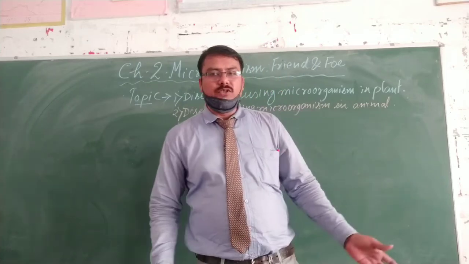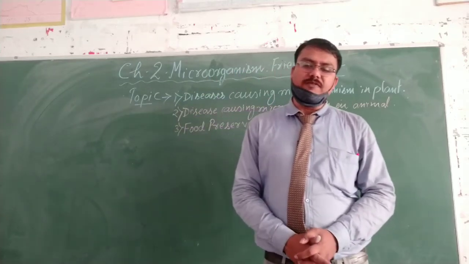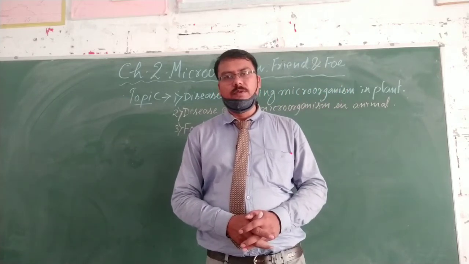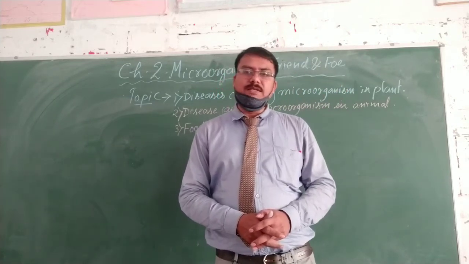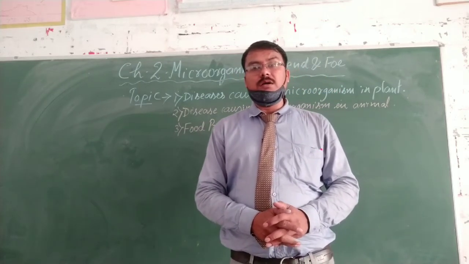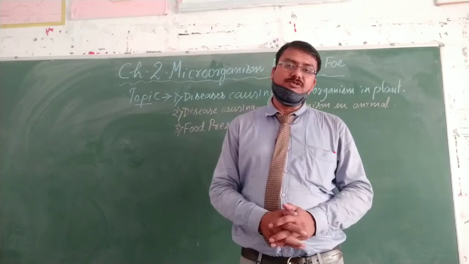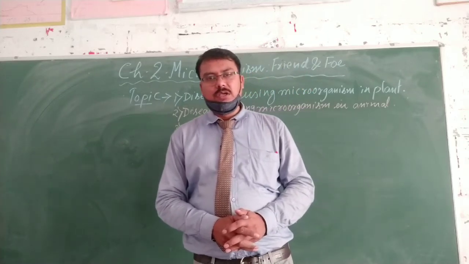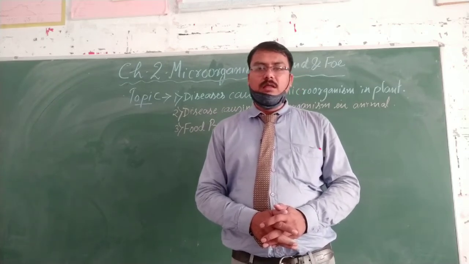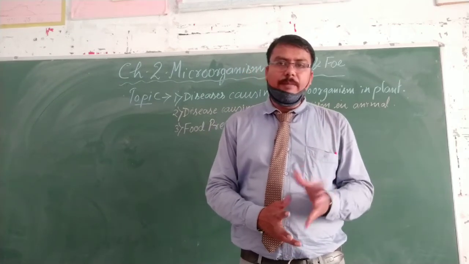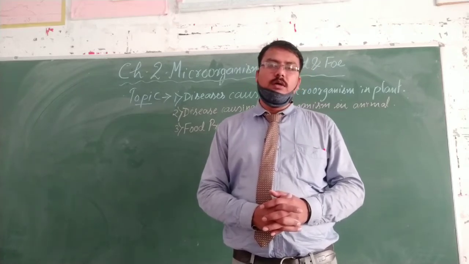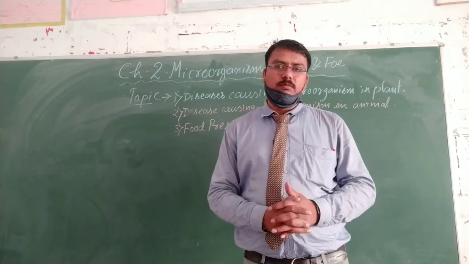Plants such as wheat, rice, potato, sugarcane, orange and apple can get diseases, for example a disease named citrus canker. Citrus canker takes place in orange and lemon and is due to bacterial infection.